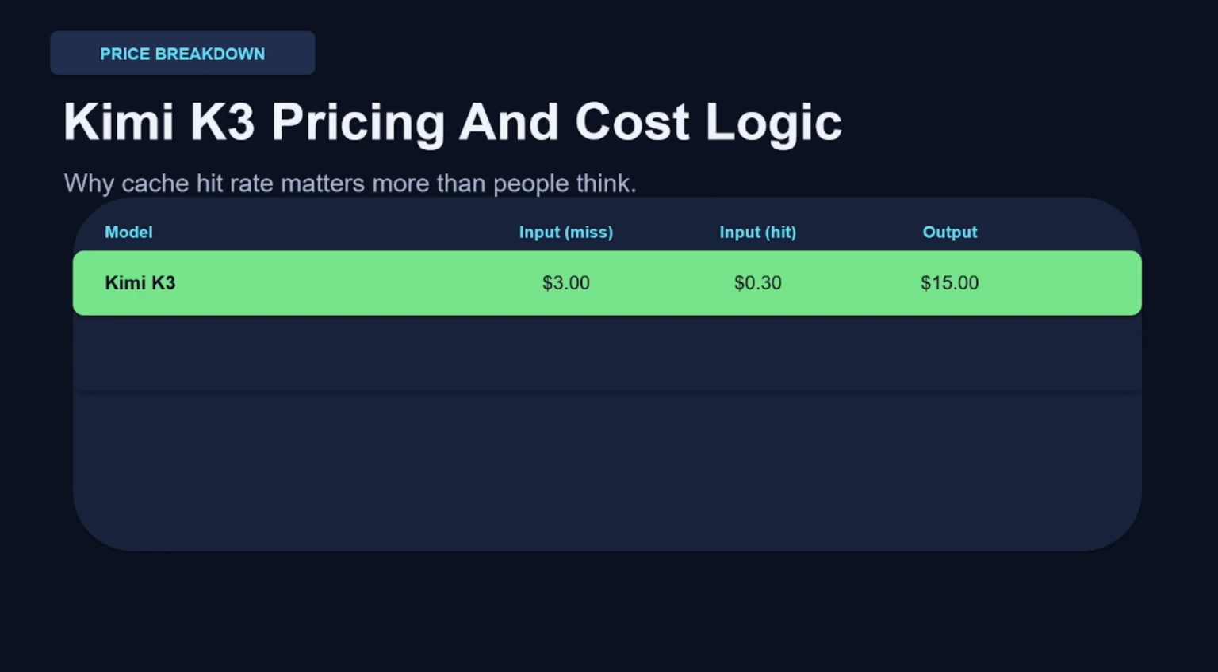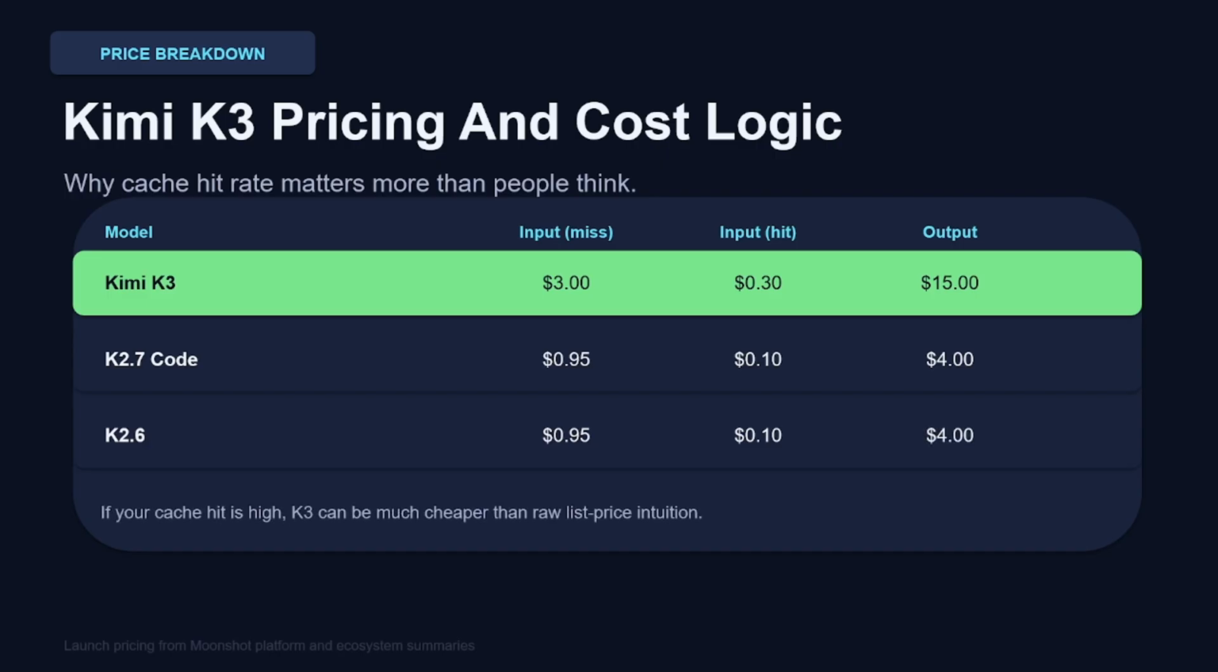So yes, K3 is meaningfully more expensive than Moonshot's older models, but here's the catch. If your workload has a high cache hit rate, that input cost drops by 90%. So the real cost of using K3 depends heavily on how repetitive your prompts are, not just the sticker price.